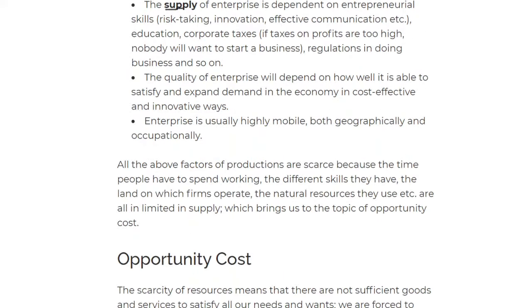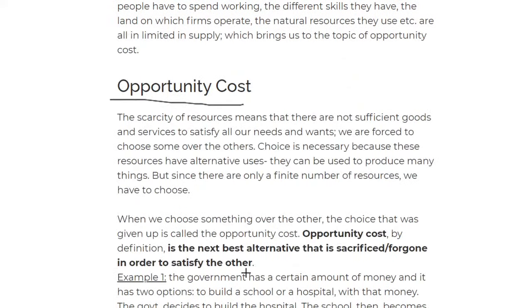And now let's move on to opportunity cost. After talking about the four factors of production, the next thing you need to have a look at is opportunity cost. What it means is the scarcity of resources, when they're not efficient, that's when opportunity cost comes in. When you need to make a decision is when opportunity cost comes into the picture. Now, what is the definition of opportunity cost?